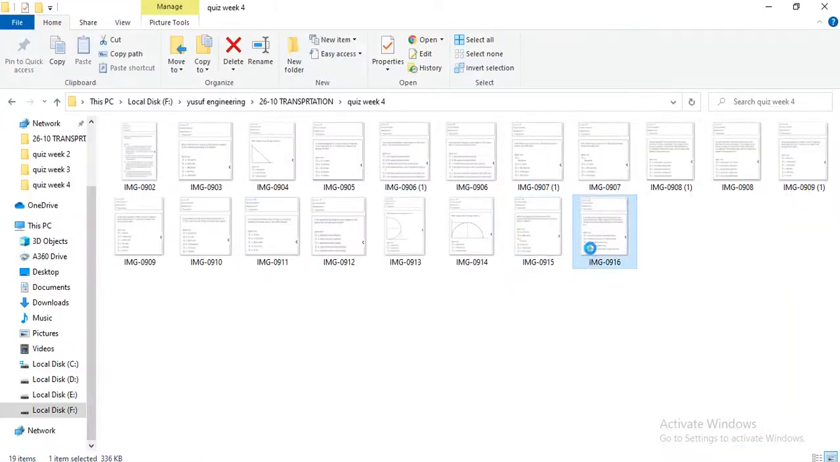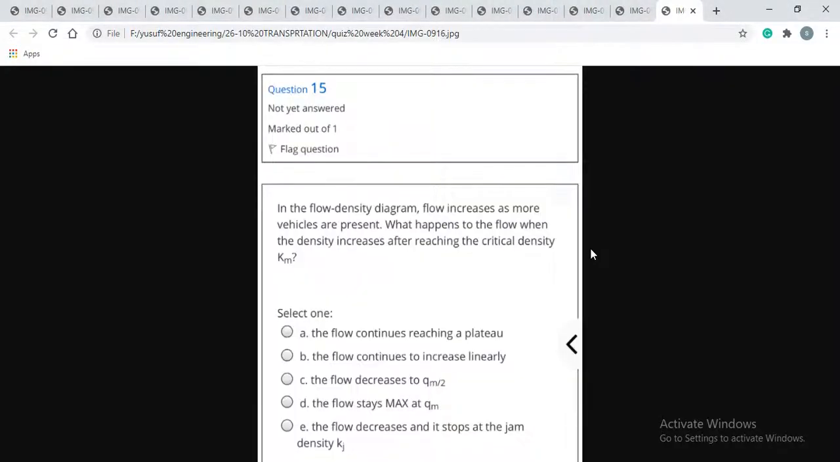And the last one is again a theory question, so you can solve it by yourself. If you want this question solved by me, please comment.